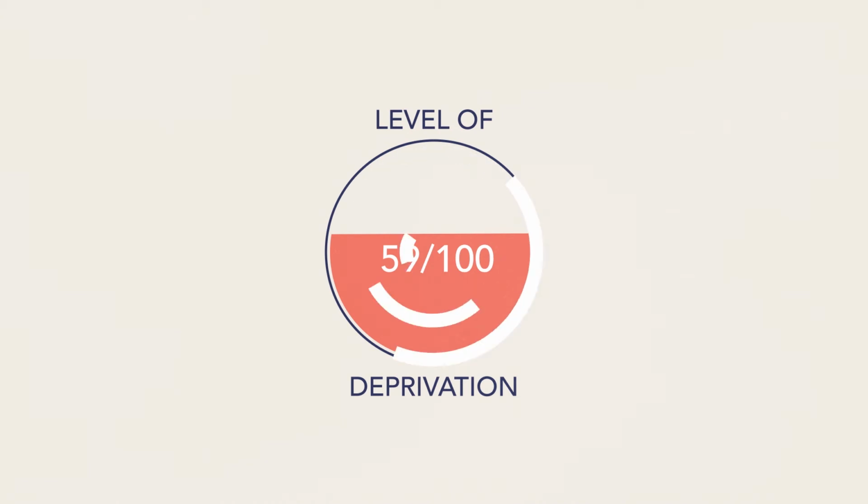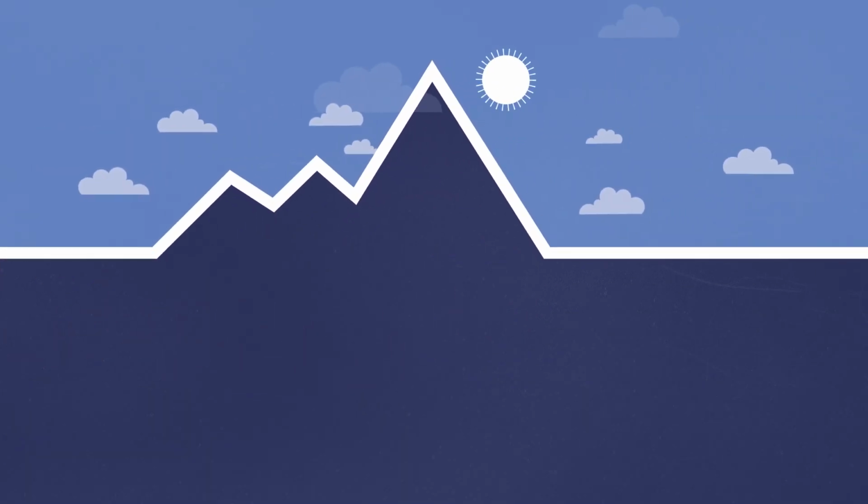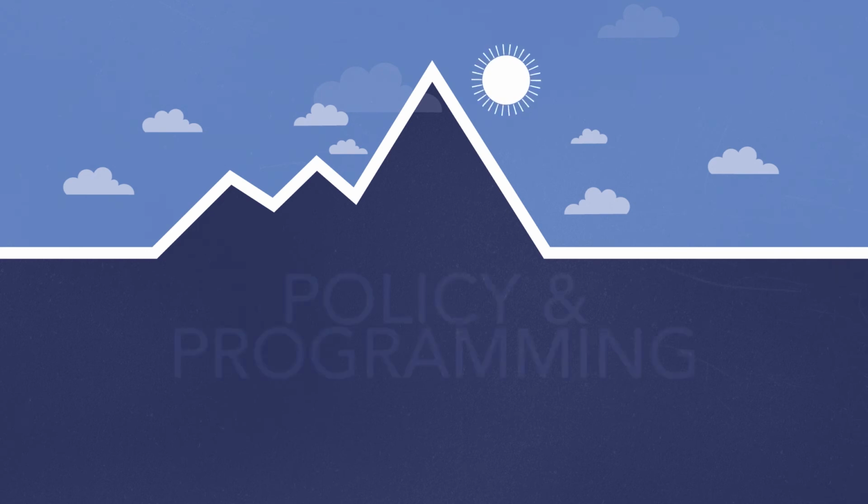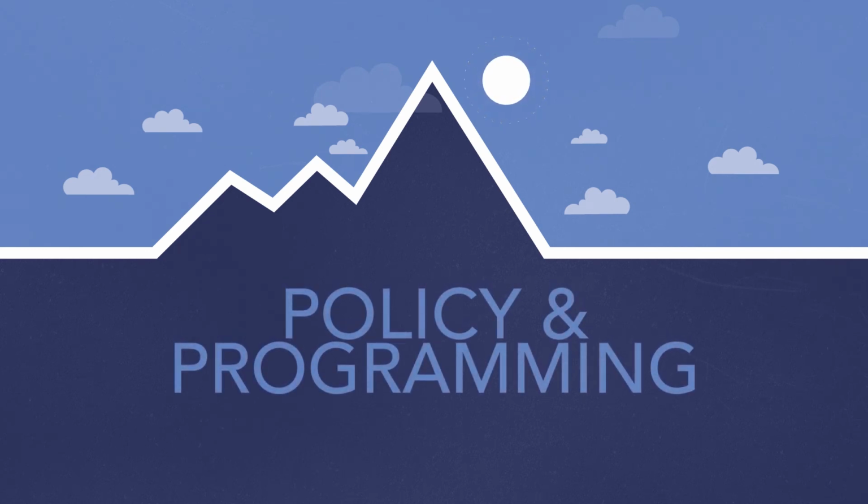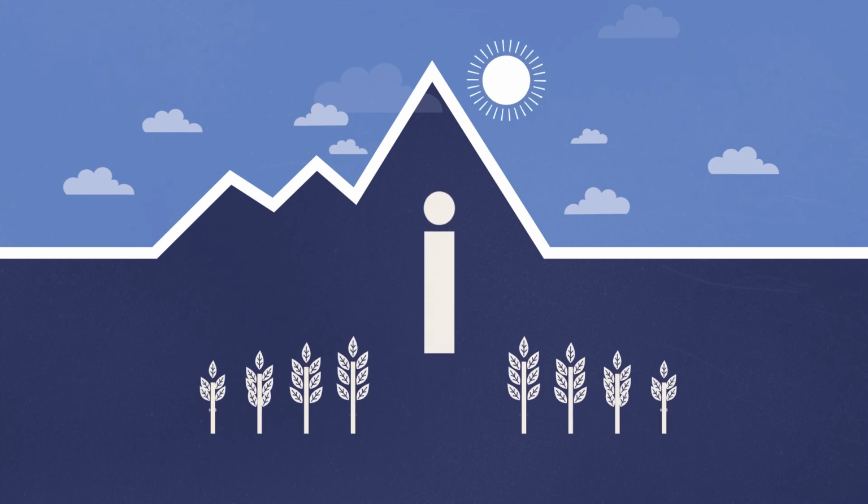The IDM can help governments and organizations target poverty more effectively. It can help them evaluate the success or failure of policy and programming. And it can reveal what aspects of poverty are changing over time, by how much, and for whom.